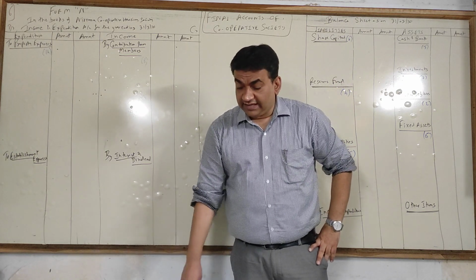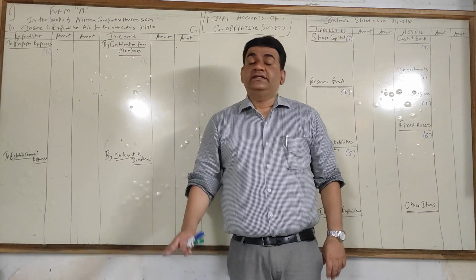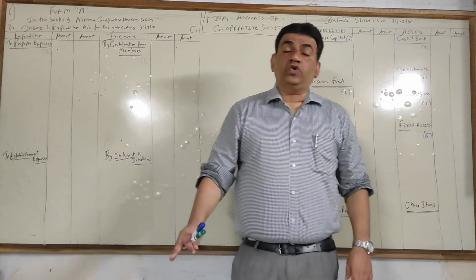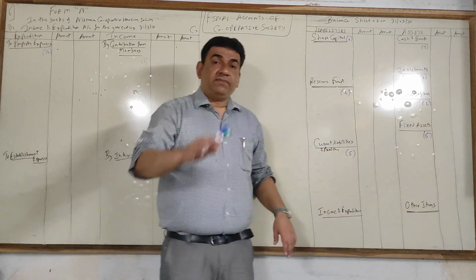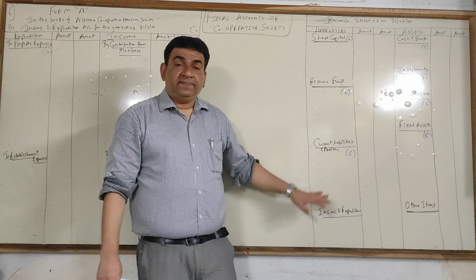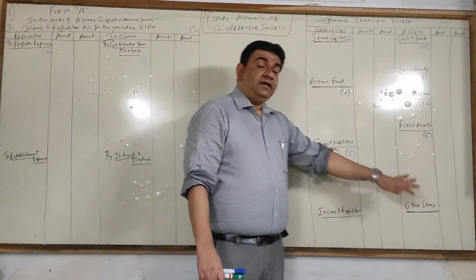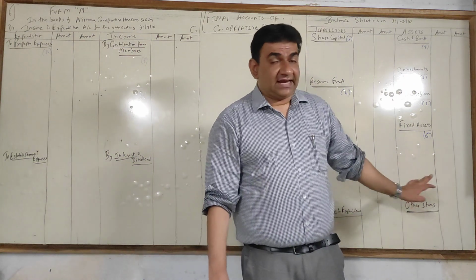And then you see income and expenditure account on the asset side. This will include your current and accumulated losses. So again I am repeating, in case there is a surplus, it will come here, and in case there is a deficit, accumulated losses, then it will come on the asset side.